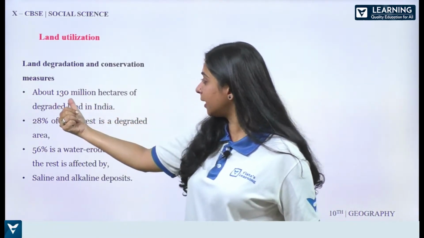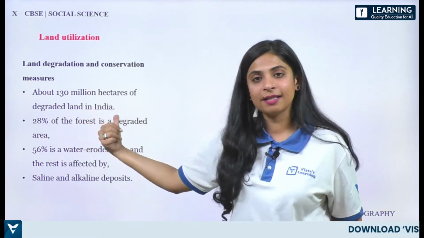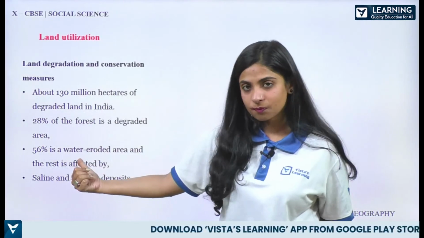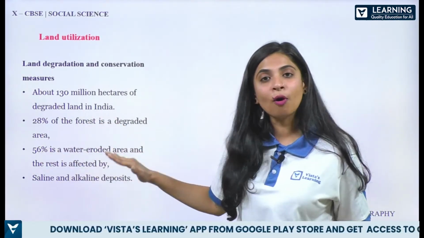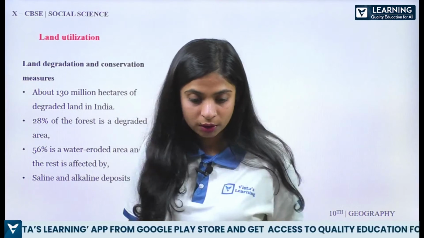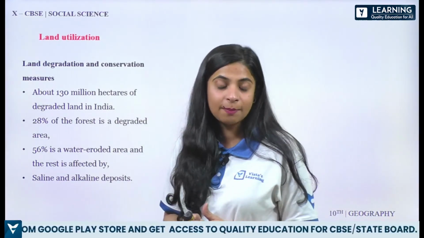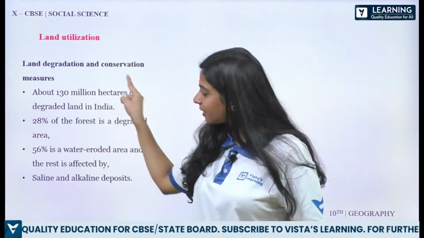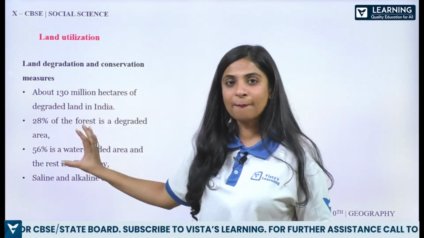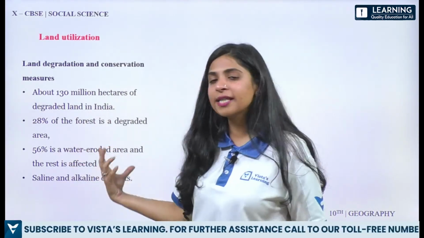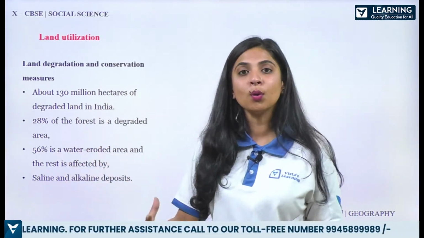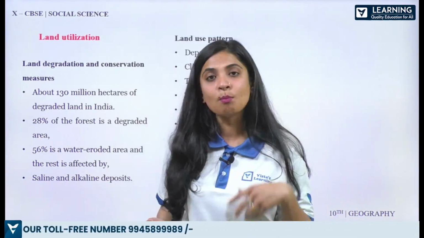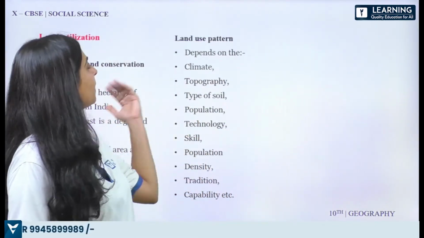Now about 130 million hectares of degraded land is there in India, and then 28% of the forest is the degraded land. ठीक है, 56 is of what? Water. 56% is of water, which is the eroded area, and the rest is affected by the saline and alkaline deposits. तो अगर आपको ये concept clear हो गया, okay, इसमें कुछ इतना आपको मगअप भी नहीं करना है. You just have to know these figures, and then this will help you to support your answer. All right.